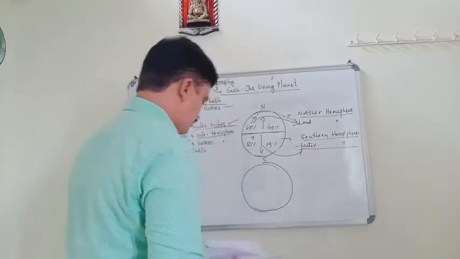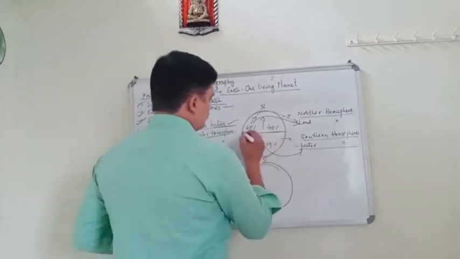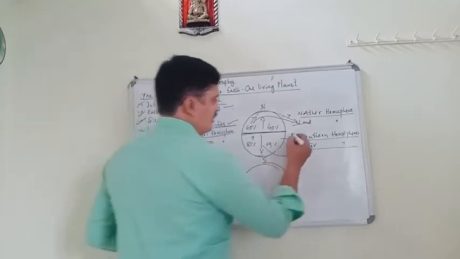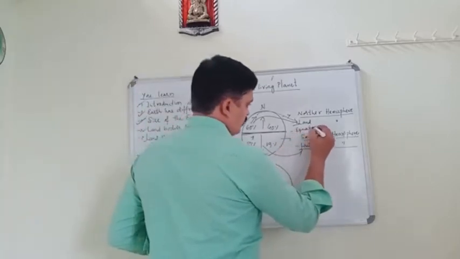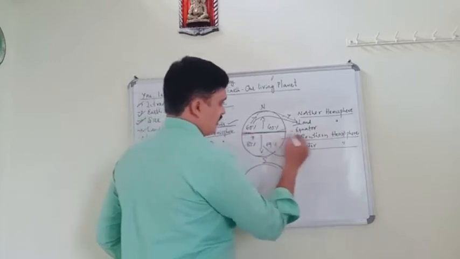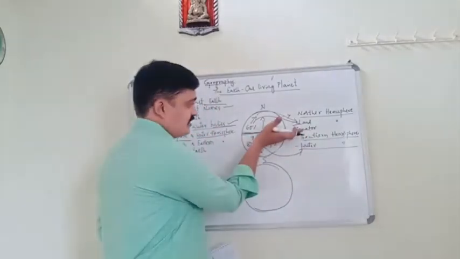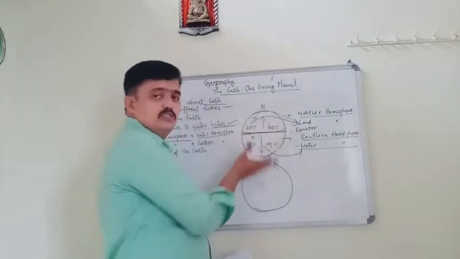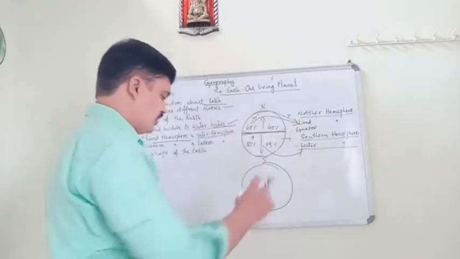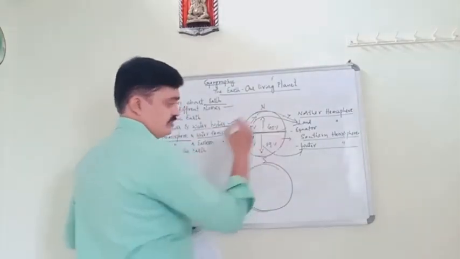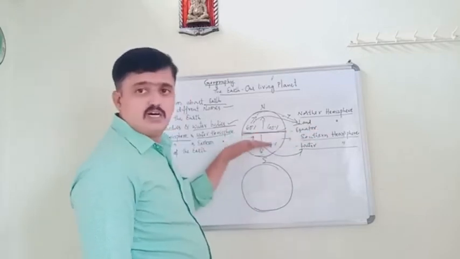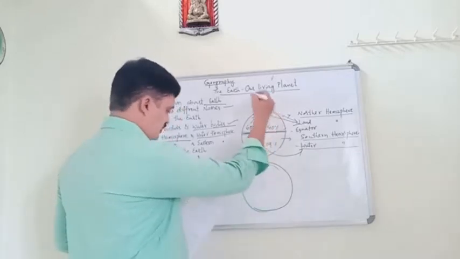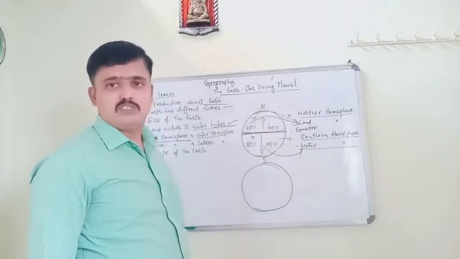One more thing we have to understand here. See, the middle line is called the equator. This equator divides the whole globe into two parts, that is the northern hemisphere and the southern hemisphere.